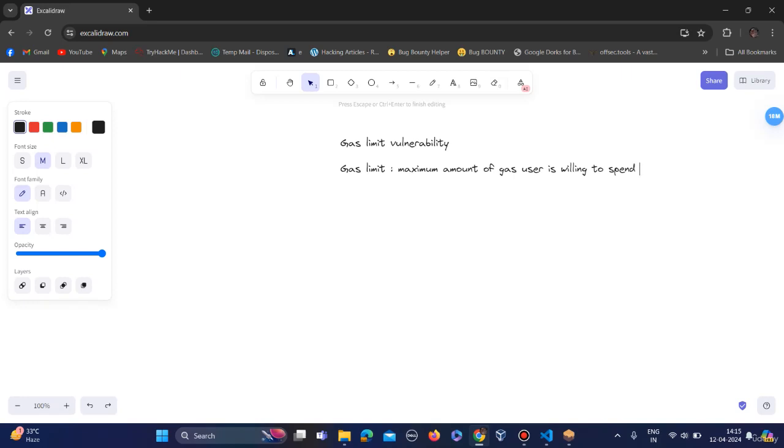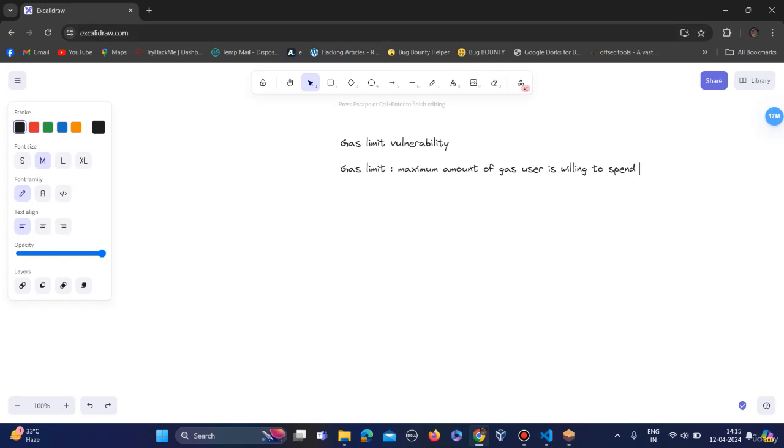Okay, so what is gas limit vulnerability now? It occurs when a smart contract allows a user to perform an operation or transaction that requires a large amount of gas in a single transaction. Okay, so if the gas limit set by the sender is not sufficient to cover the gas cost, the transaction will fail due to running out of gas.